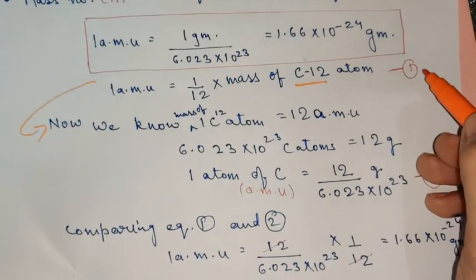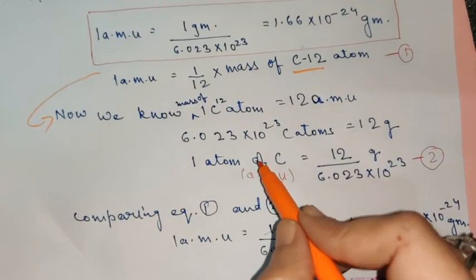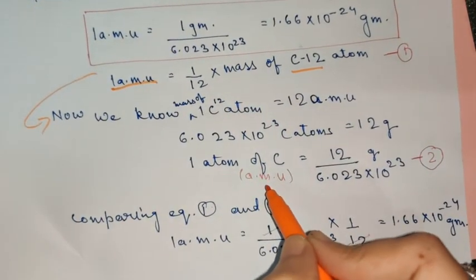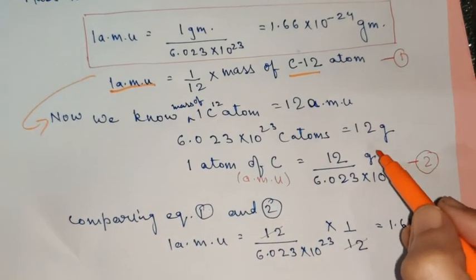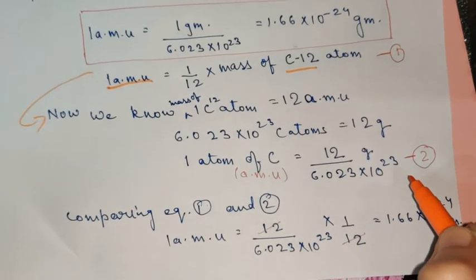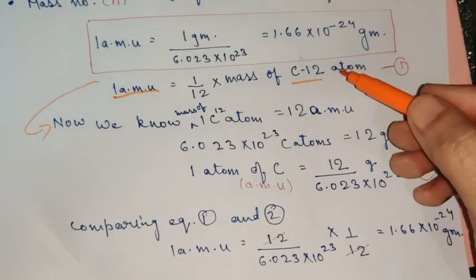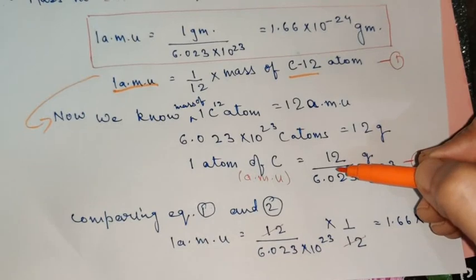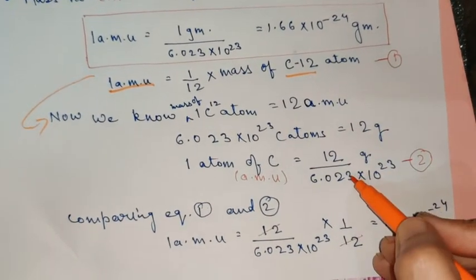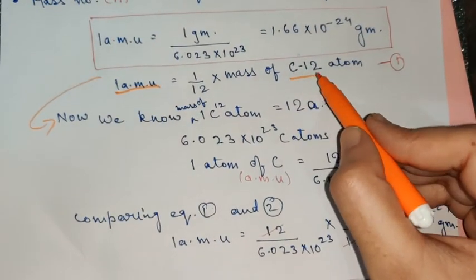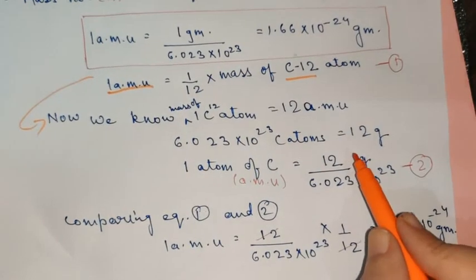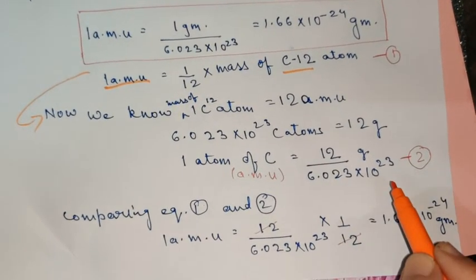And another, this is also the value of 1 amu, that is 12 upon 6.023 into 10 raised to the power 23. Now if you compare these two, equation 1 and equation 2, then the mass of one C12 atom can be substituted here as 12 upon 6.023 into 10 raised to the power 23.